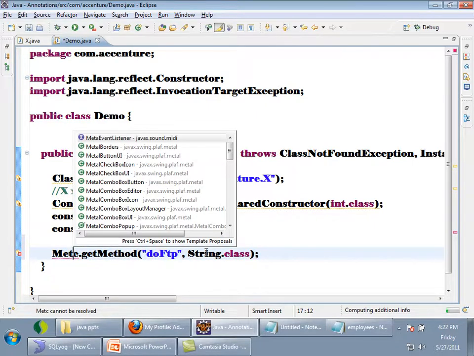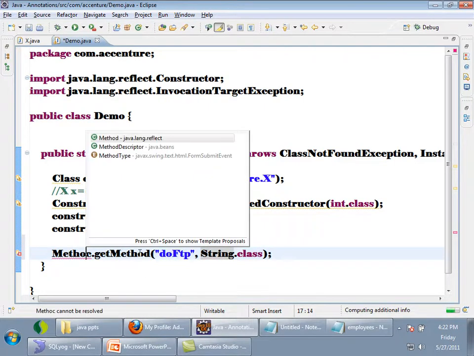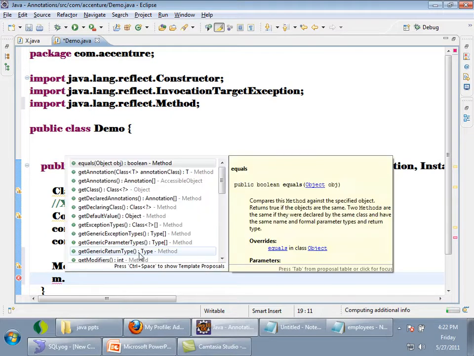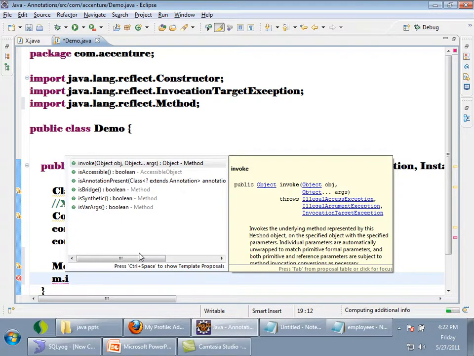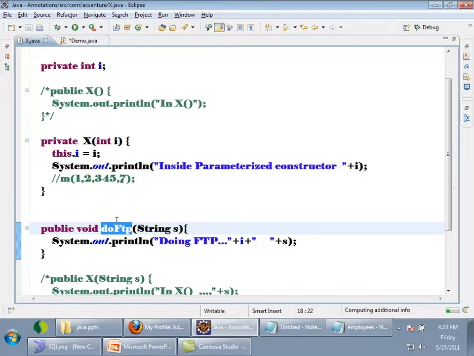Method m is equal to that, then m dot, see there is a method called m.invoke. Is it a static method or non-static method? Non-static. So non-static methods have to be invoked on a particular object, right? I told earlier also, if there is a method called doFTP in the bytecode, how many parameters will there be for doFTP?